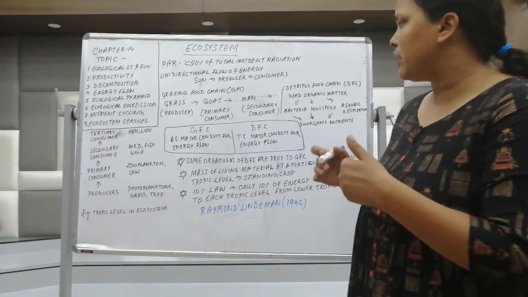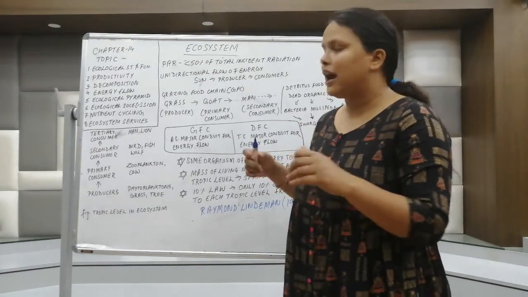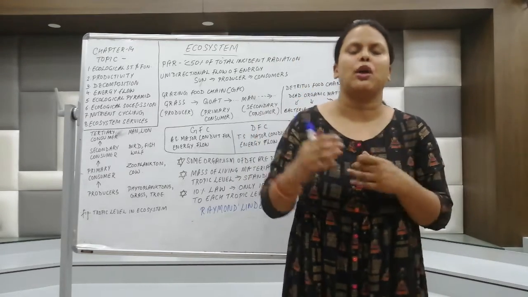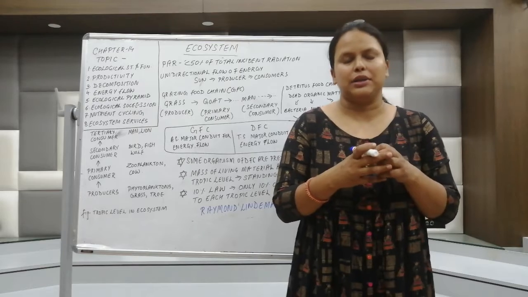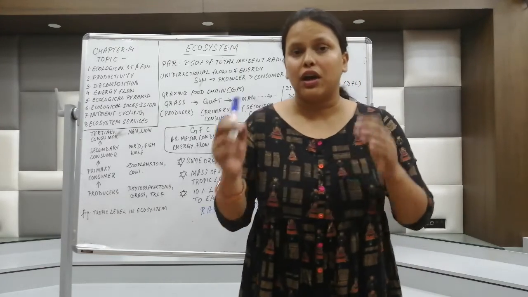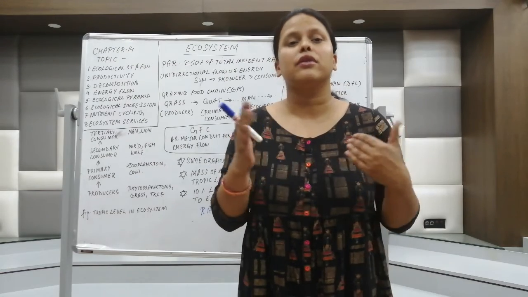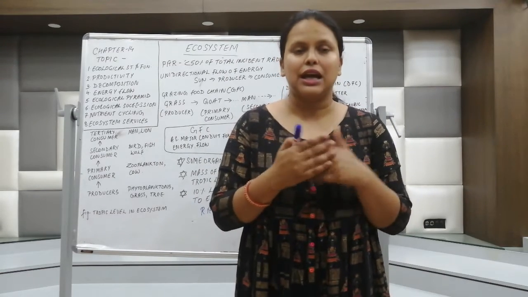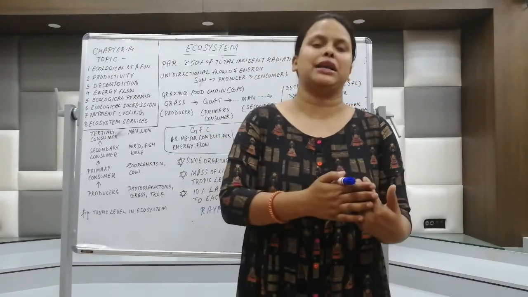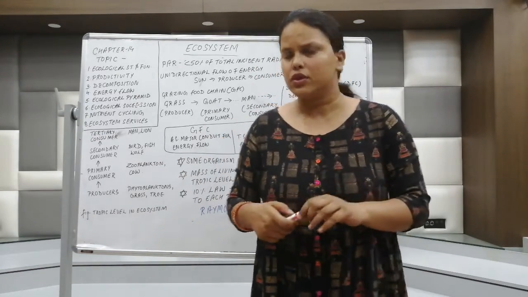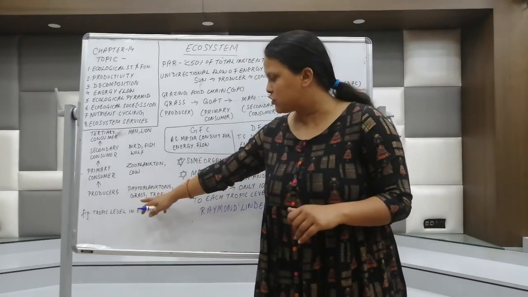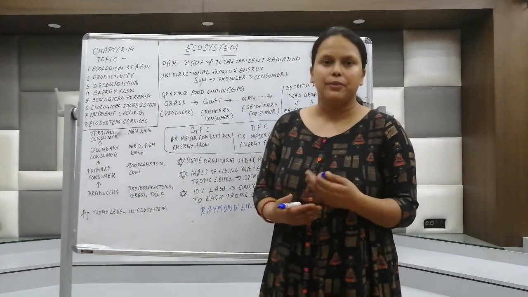First of all, we'll try to understand what is meant by the trophic level. First we have producers. What are the producers? In the terrestrial ecosystem, you have green plants or trees as producers. In the aquatic system, you have phytoplankton as producers. So you have phytoplankton, grass, and trees as producers.